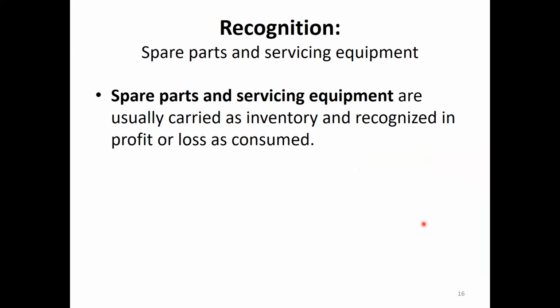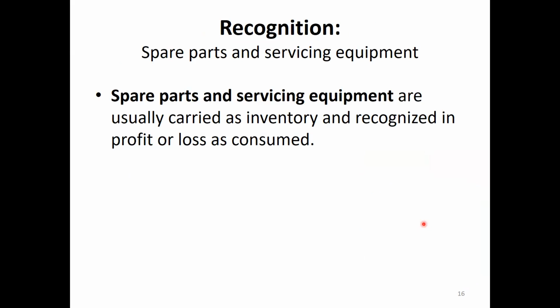Recognition, spare parts and servicing equipment. Spare parts and servicing equipment are usually carried as inventory and recognized in profit or loss as consumed.